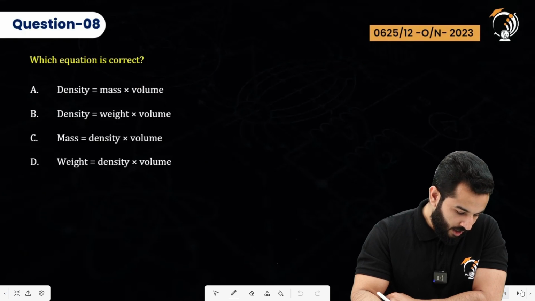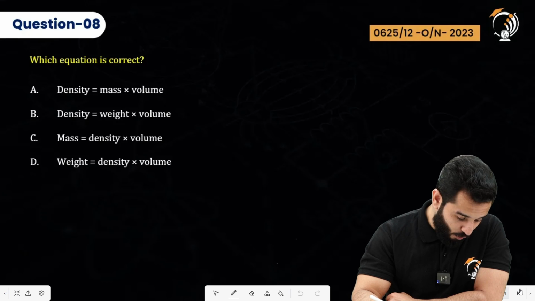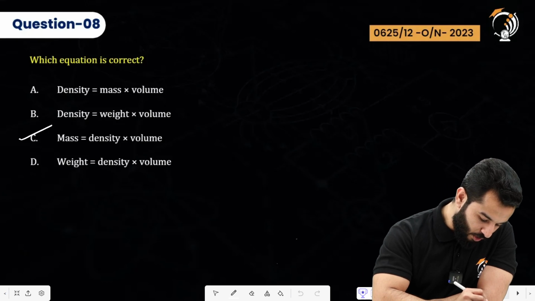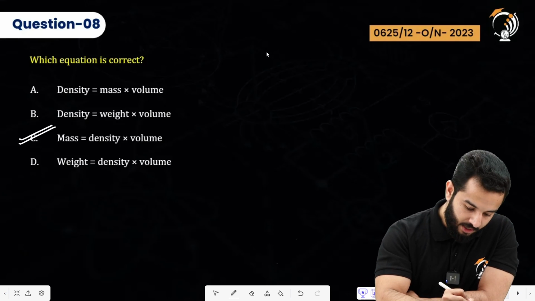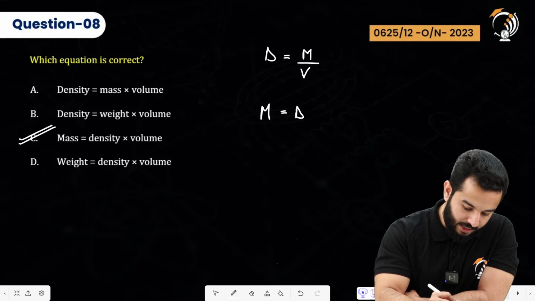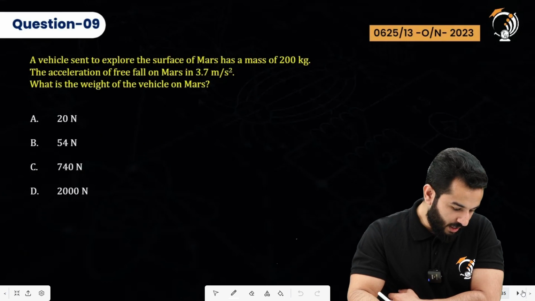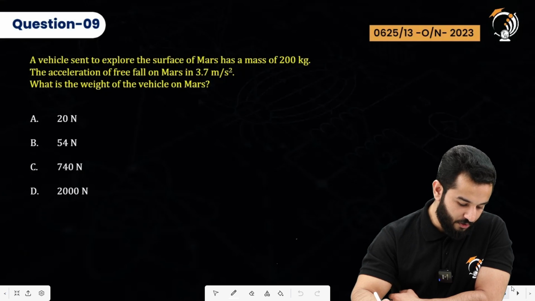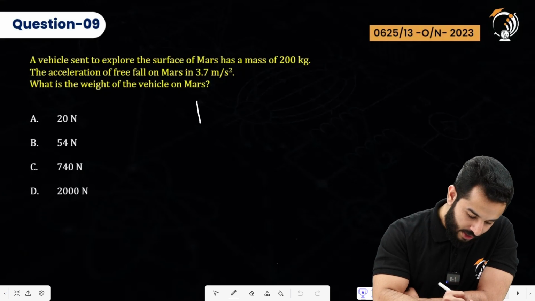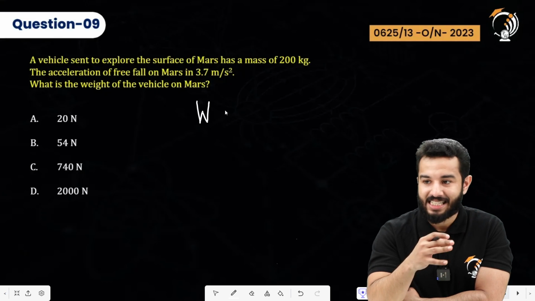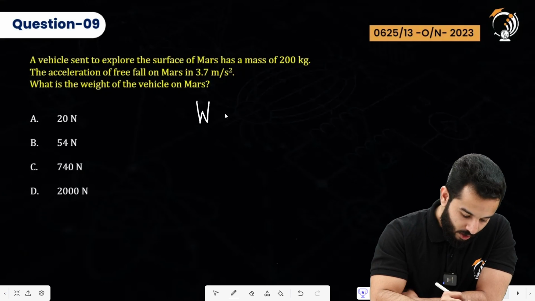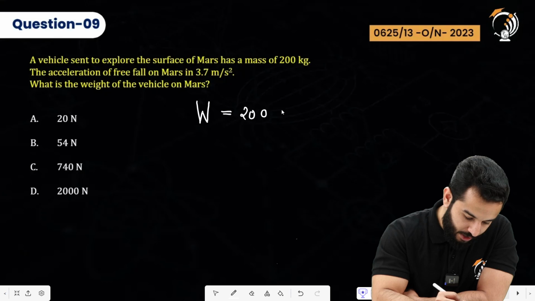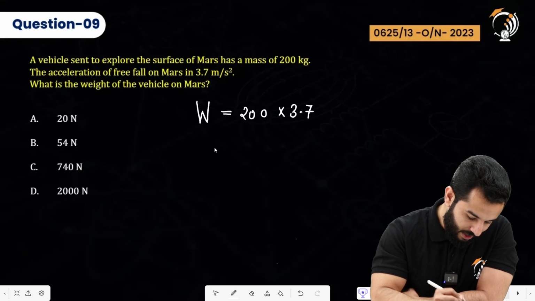Moving on, which equation is correct? Density is equal to mass by volume, or mass can be written as density times volume. So this is absolutely correct, right? Moving on to the next one. A vehicle sent to explore the surface of Mars has a mass of 200 kilogram. The acceleration of free fall on that is 3.7. Again, similar type of questions, but that's what I was saying, that these are the questions that usually come in the paper. So weight is going to be mass, that's 200 kgs times 3.7, that's going to be 740 Newton.